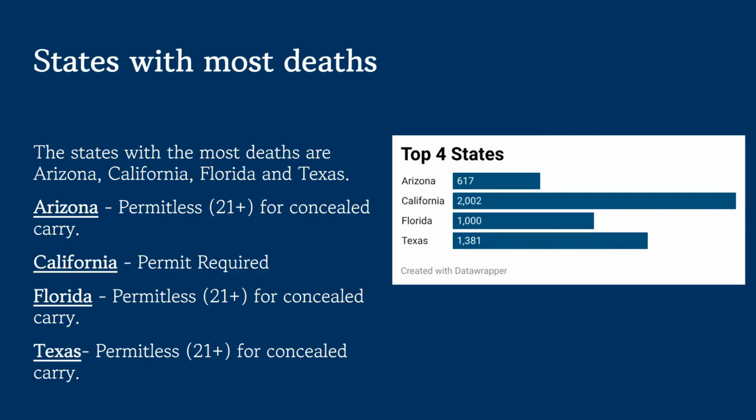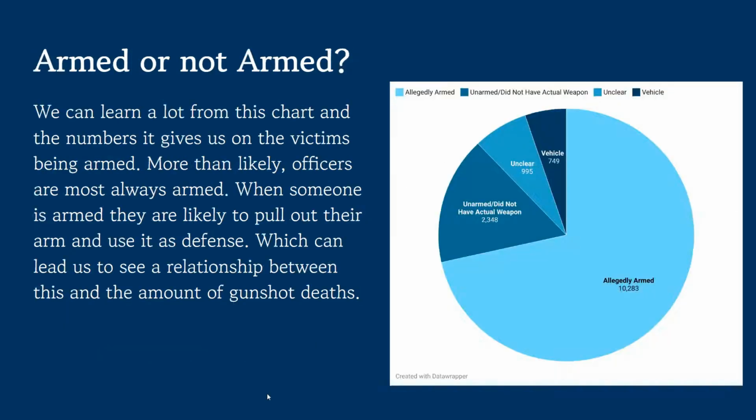And then the next one that I decided to focus on was if the victim was armed or not armed. And so looking at this pie chart, you can see that there is a great portion that were allegedly armed. Some that were unarmed didn't have a weapon. 995 were unclear, and 749 were just in a vehicle. And so we can learn a lot from this chart and the numbers it gives us on the victims being armed.